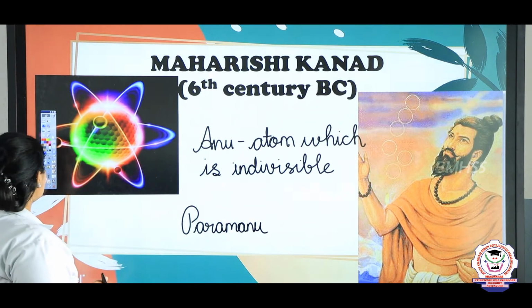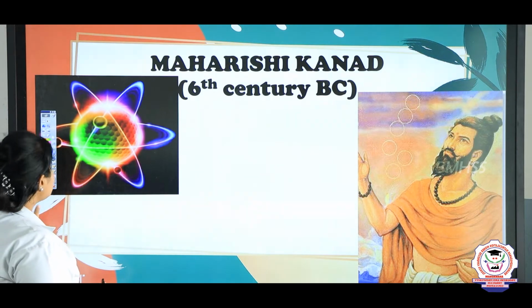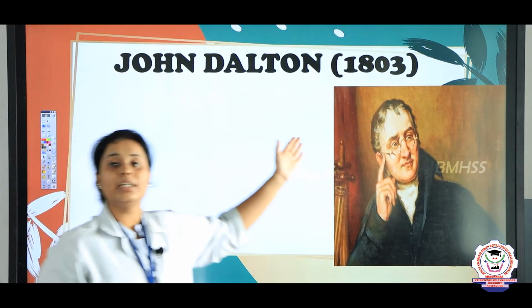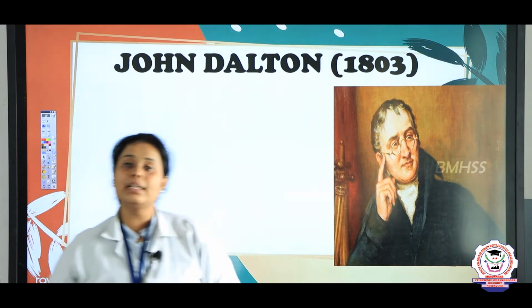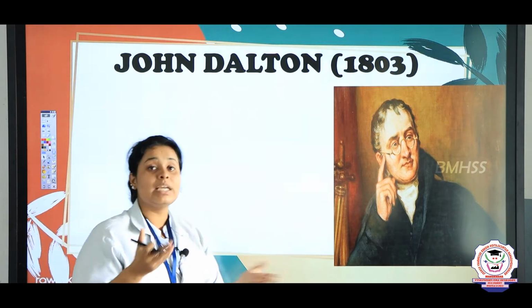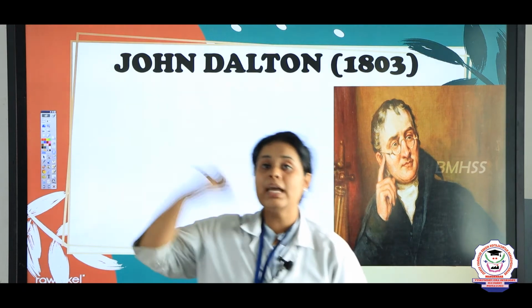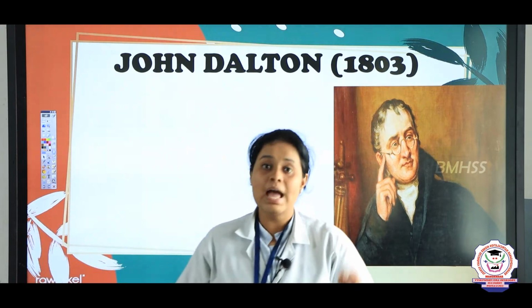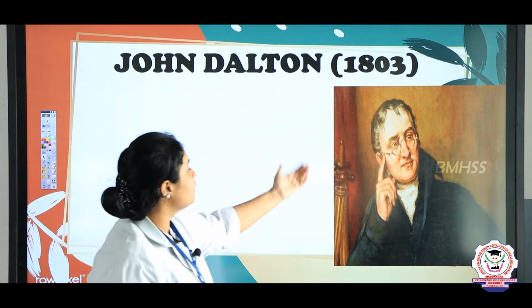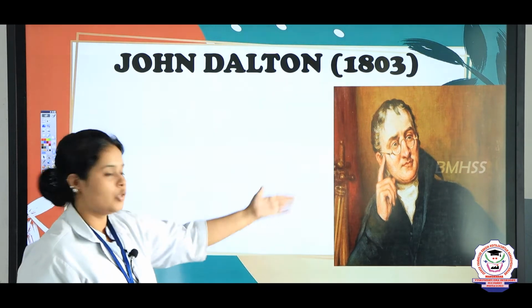Then later on, a person named John Dalton, in 1803, came and said that the particle he was discovering was known as an atom, which our Maharishi Kanad had already named Anu. So, this is the person, John Dalton.